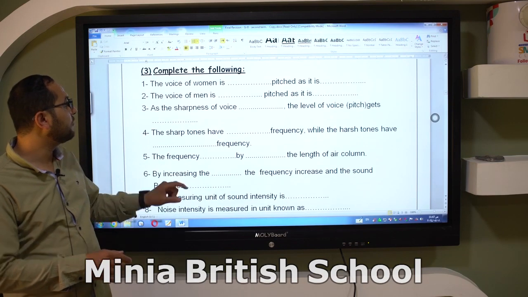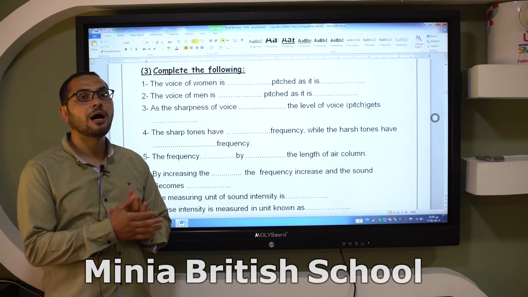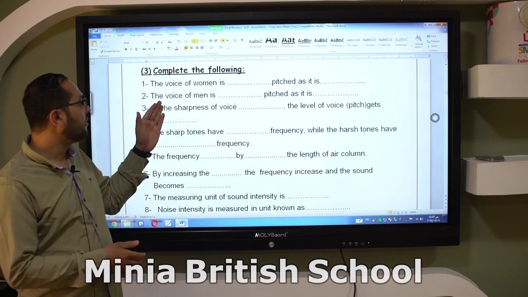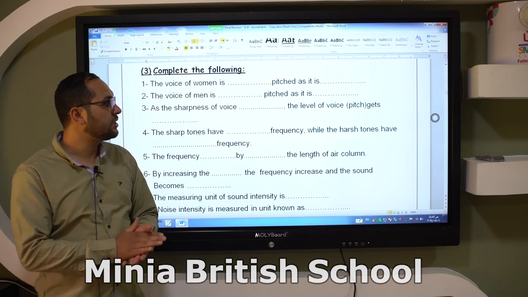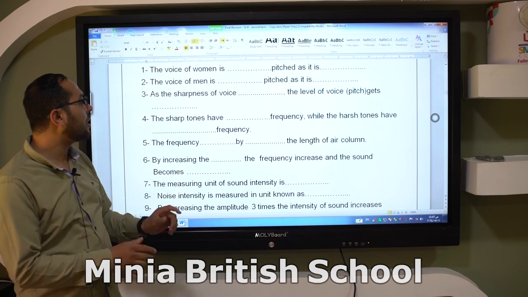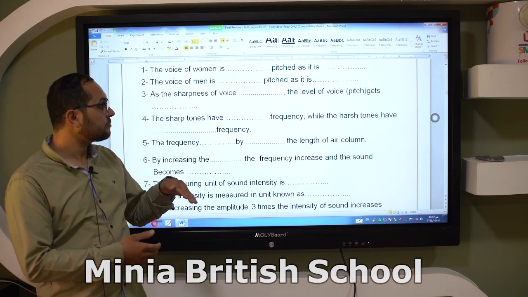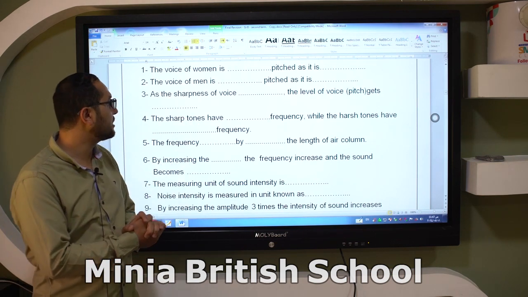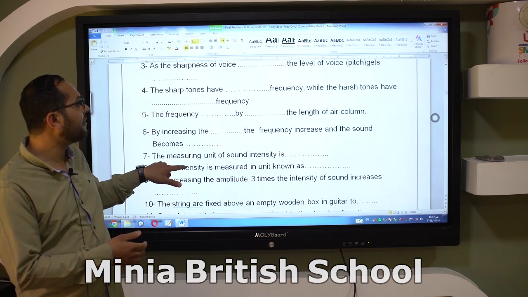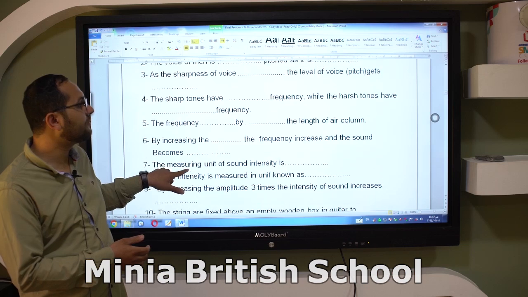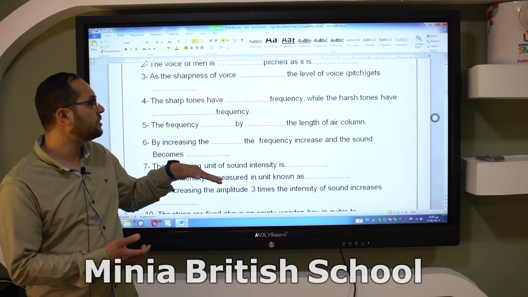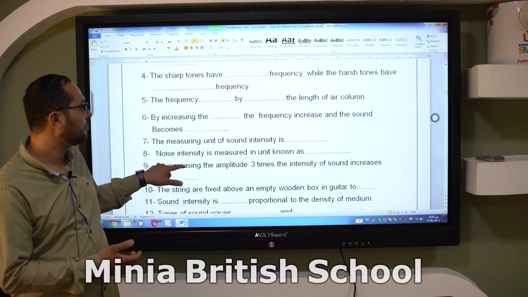Complete the following. The voice of a woman is a high pitched sound as it is sharp. The voice of a man is a low pitched sound as it is harsh. As the sharpness of the voice increases, the level of the voice increases. The sharp tones have higher frequency, while the harsh tones have lower frequency.